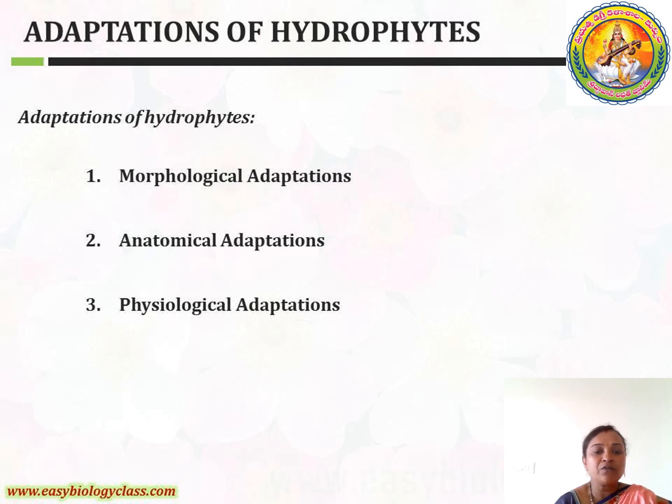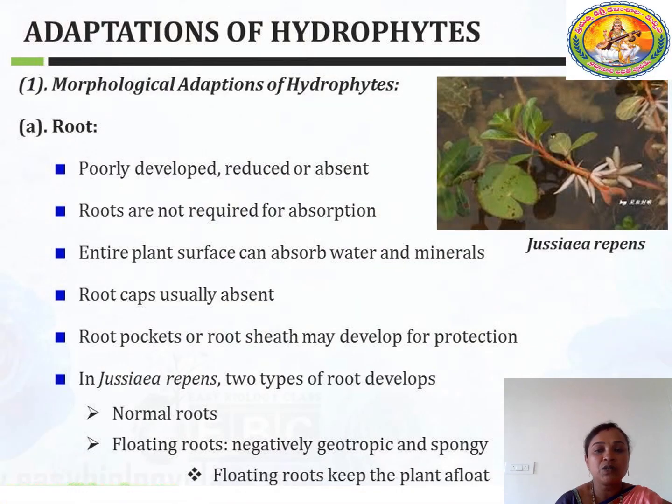Next, adaptations of hydrophytes. Here you can see three types of adaptations: morphological adaptations, anatomical adaptations, and the third one is physiological adaptations. First, morphological adaptations. In the case of root, it is poorly developed, or may be present or absent. Roots are not required for absorption.